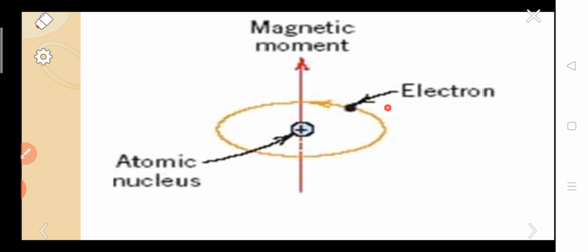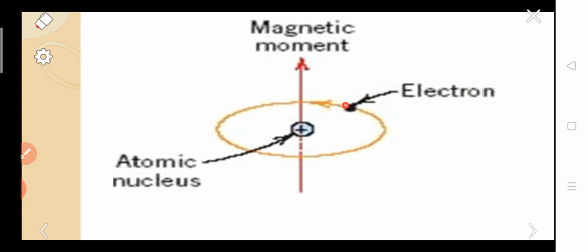The electron is revolving around the nucleus in an orbit. That means whenever the electron is moving, the electron is nothing but charge, and whenever charge is moving, a magnetic field is associated with it. So by this the magnetic moment arises. This is the first thing, the orbital magnetic moment. Look at the pointer. This is the orbital magnetic moment.